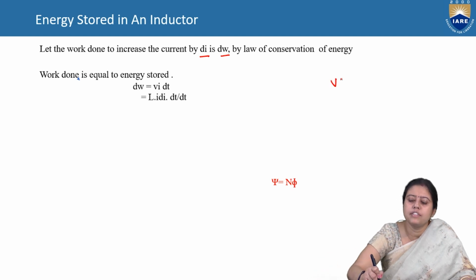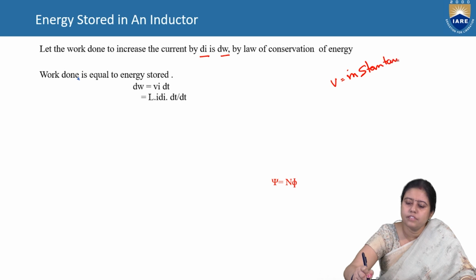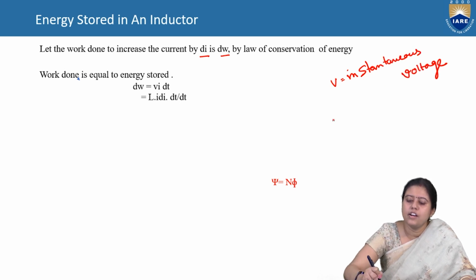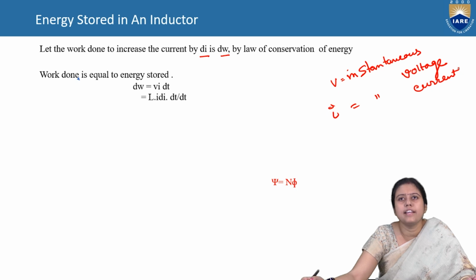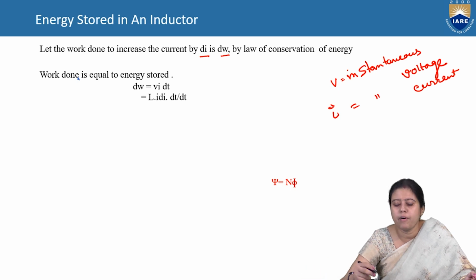Small v always tells the instantaneous voltage, and small i always refers to the instantaneous current. So power is equal to v into i.